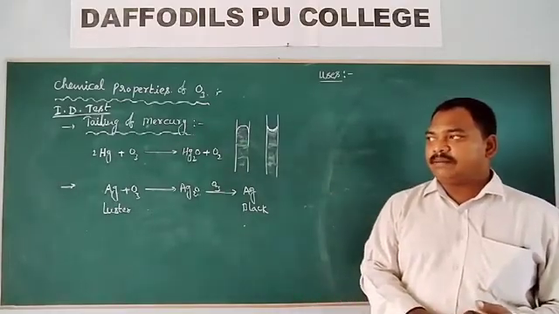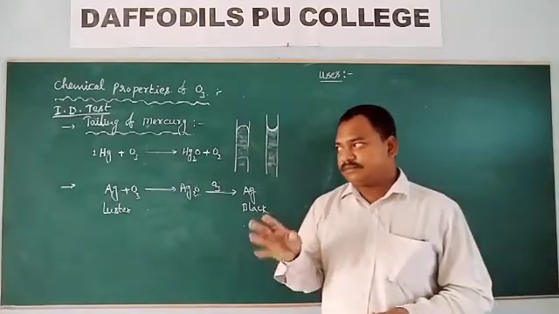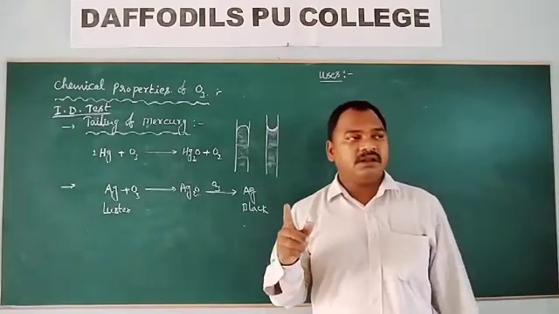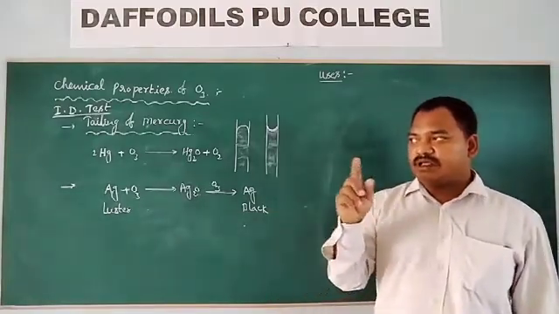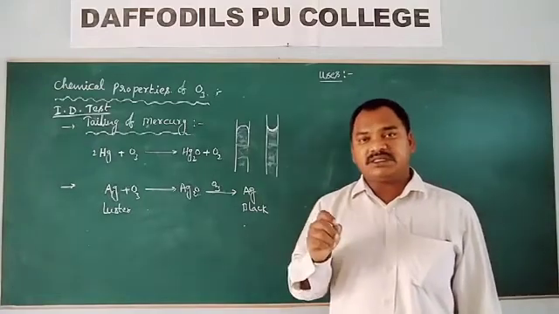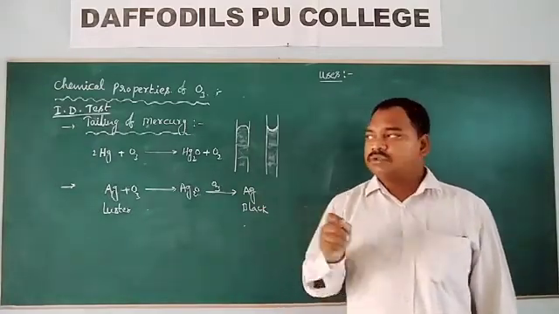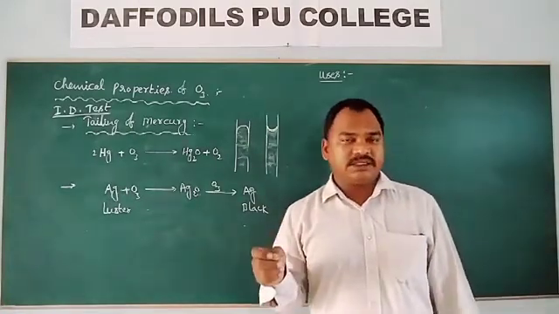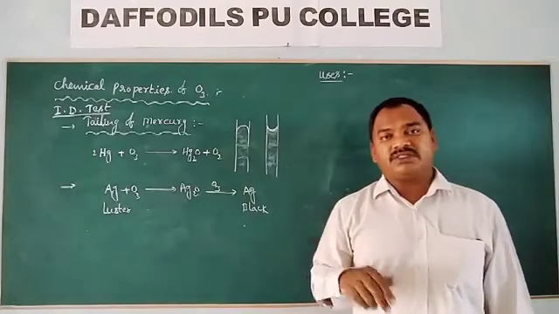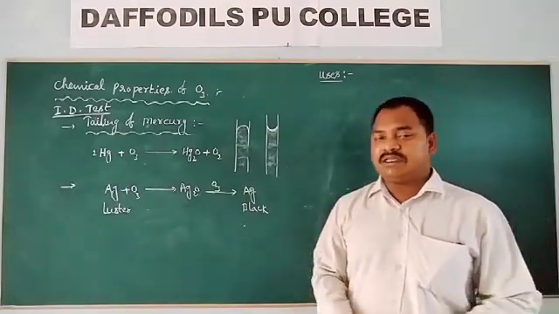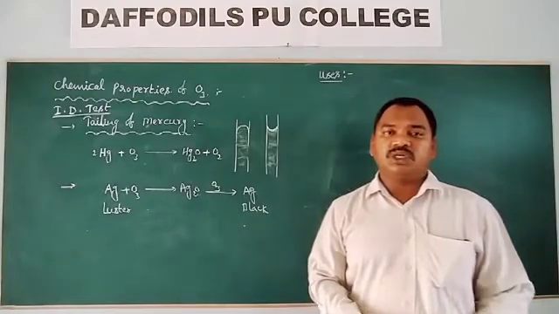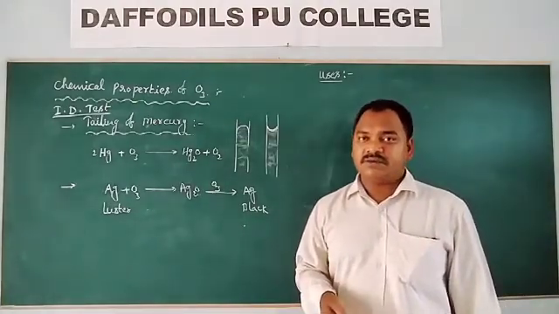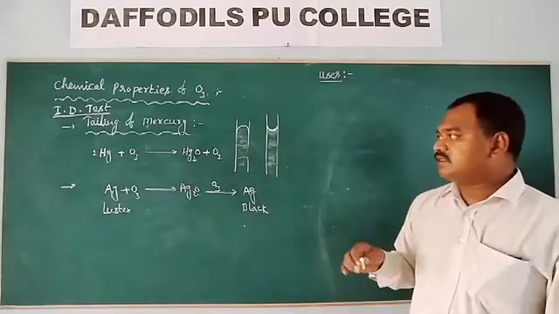So you know that whenever you buy these mineral water bottles, look at the labels. They will show you that on that label it is written: ozonized water. Ozonized water means ozone gas is passed into the water so that all the bacteria are killed. So ozone is used to kill bacteria and microorganisms. Ozone is somewhat poisonous gas.